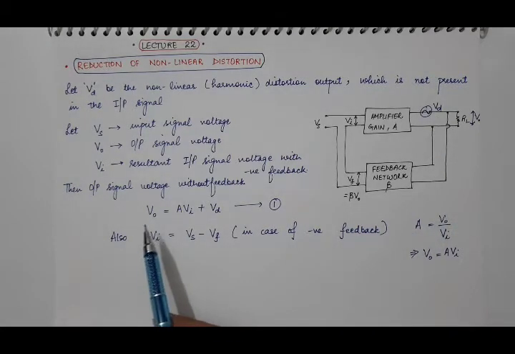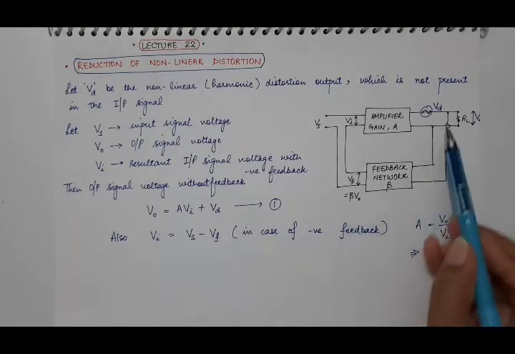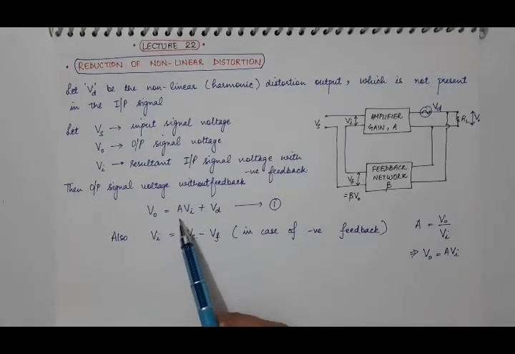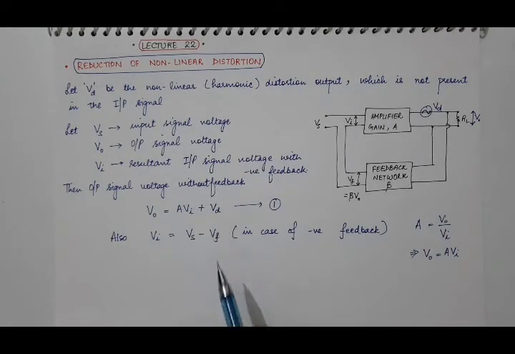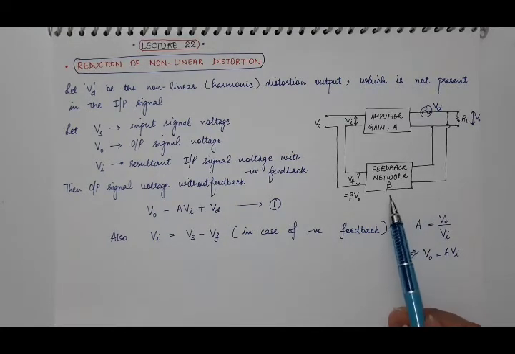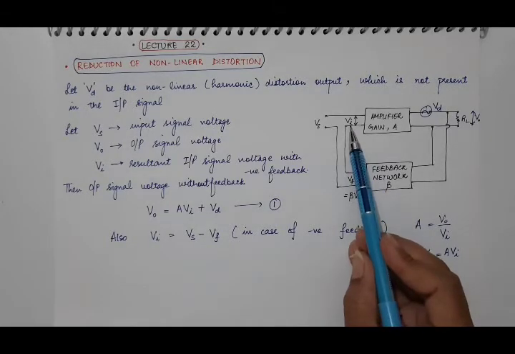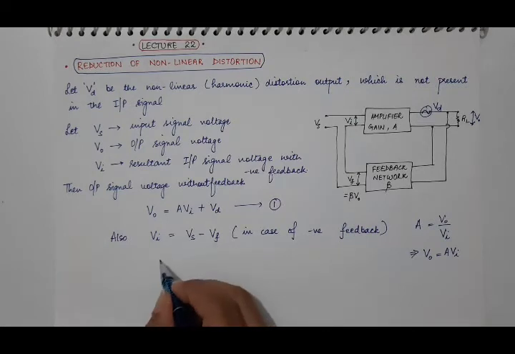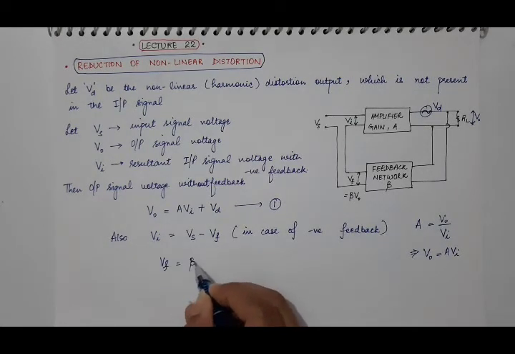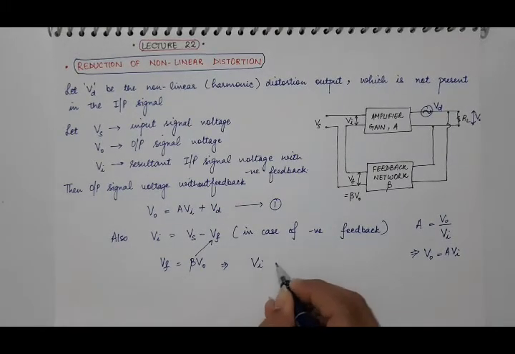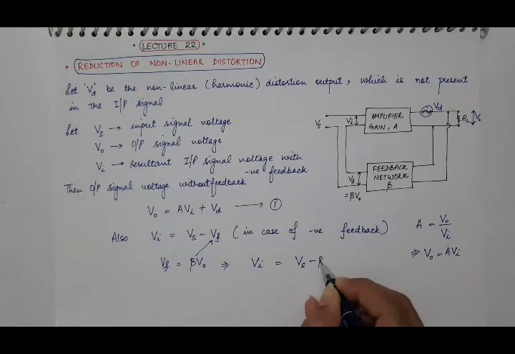So our output signal voltage without feedback, in the presence of this nonlinear harmonic distorted portion, is AVi plus Vd, and we know that in the presence of negative feedback having feedback factor beta, this Vi, the resultant input signal voltage, is Vs minus Vf. And what is this Vf? Vf is equal to beta V0. So put this value here and we get Vi equal to Vs minus beta V0.